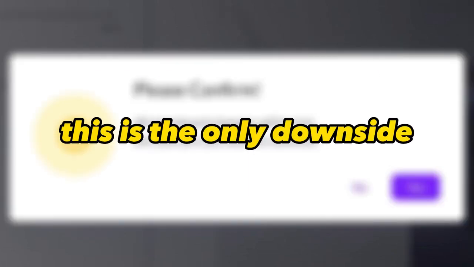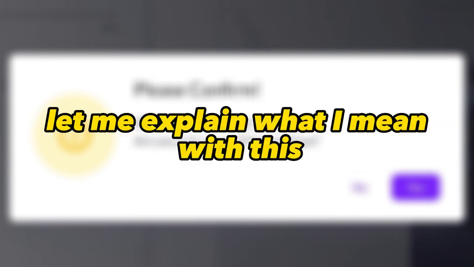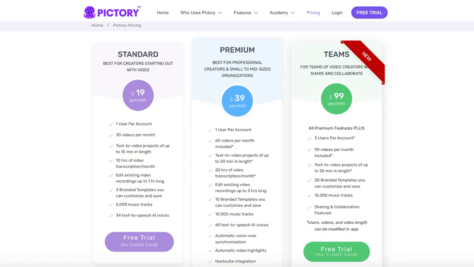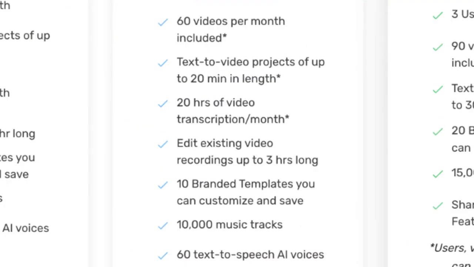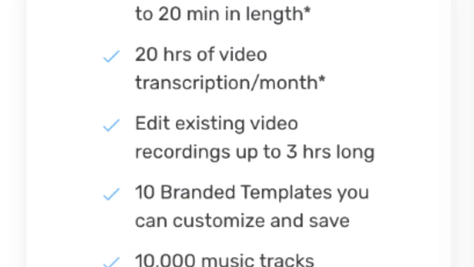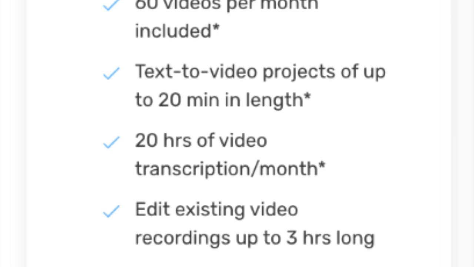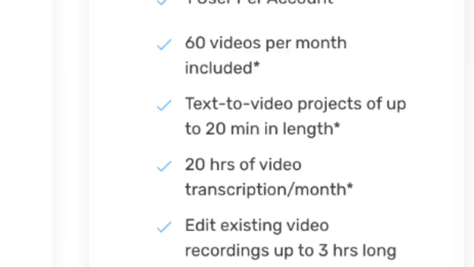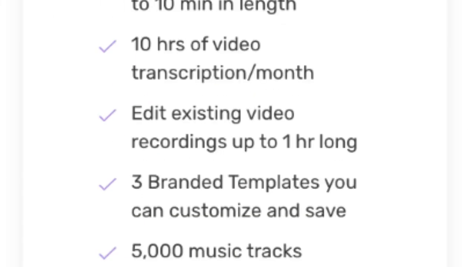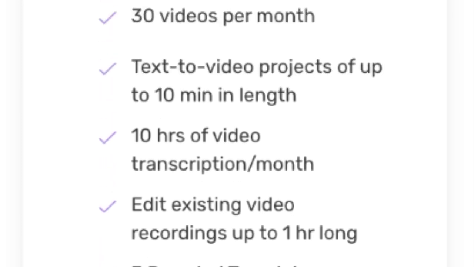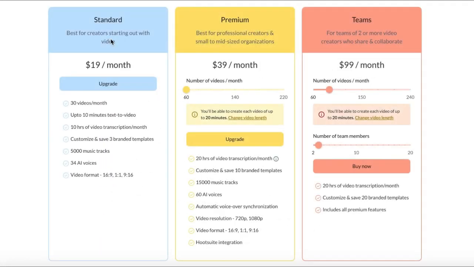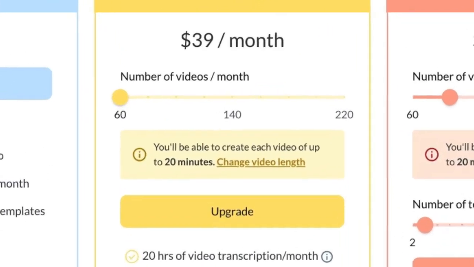This is the only downside but also the upside of this method. Let me explain what I mean with this. For this method, I suggest the premium plan, as it allows you to transcribe 3-hour-long videos in one go and provides 20 hours of transcription per month, compared to the standard plan's 1-hour-long videos and 10 hours of transcription. Nonetheless, you can work with either plan, but let's assume you have the premium subscription.